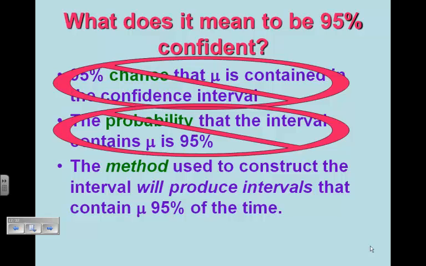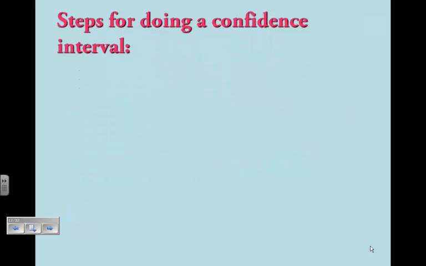What it means is the method that we use to construct the interval will produce intervals that contain mu, the population mean, 95% of the time. So a confidence interval is all about the method. When we say we're 95% confident, it means we're 95% confident that the method will produce intervals that capture mu 95% of the time.